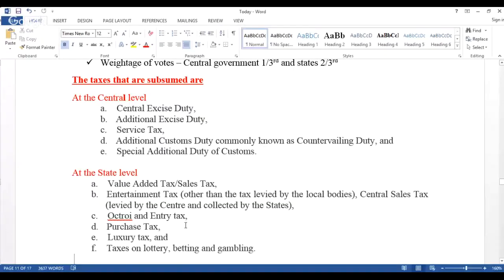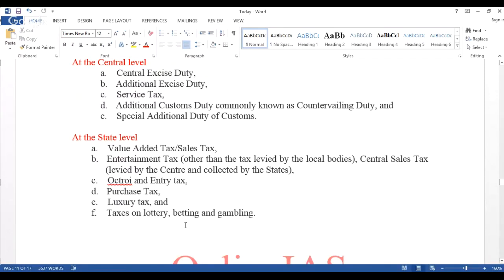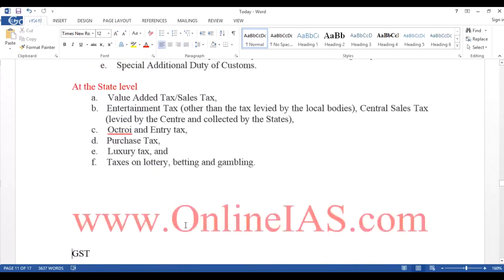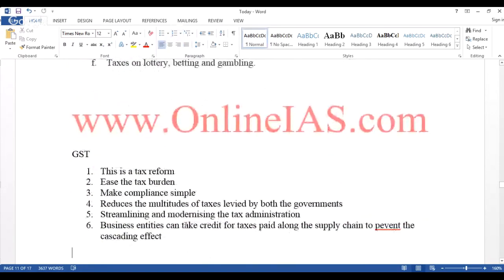Look at this. Purchase tax, luxury tax, and taxes on lotteries, betting and gambling, all these are going to be subsumed, and in all these places you will have only one tax, that is called GST. So this is a tax reform. In fact, it's a very major tax reform in India, and it will ease the tax burden. It will make compliance simple. It reduces the multitudes of taxes levied by both governments. As we discussed so far, taxes are imposed by both the central government and state governments.